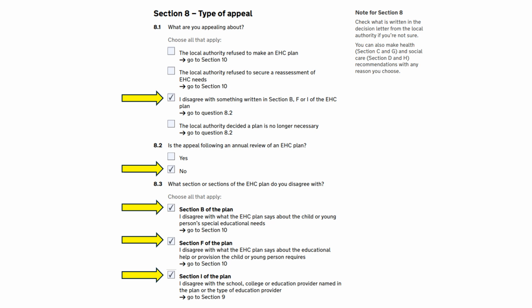I disagree with something in Section B, F or I of the EHC plan. This was not following an annual review as the plan has just been issued. And I disagree with what the plan says about my child's special educational needs and special educational provision to address those needs and the setting named in Section I.